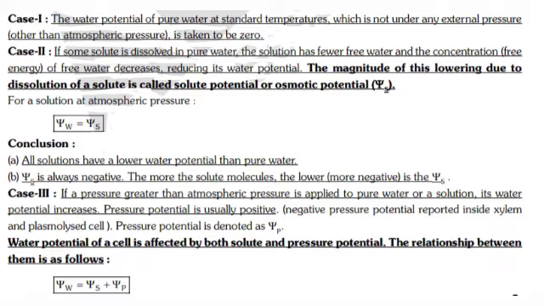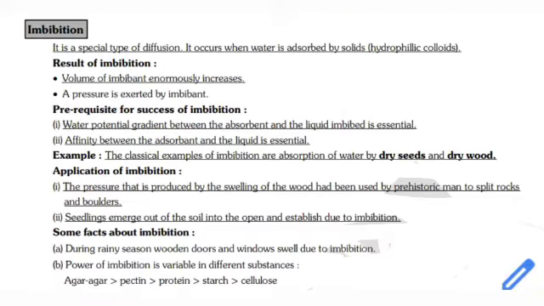Pressure potential is denoted as psi p. Water potential of a cell is affected by both solute and pressure potential. The relationship between them is as follows: psi W equals psi S plus psi P. Water potential equals solute potential plus pressure potential.